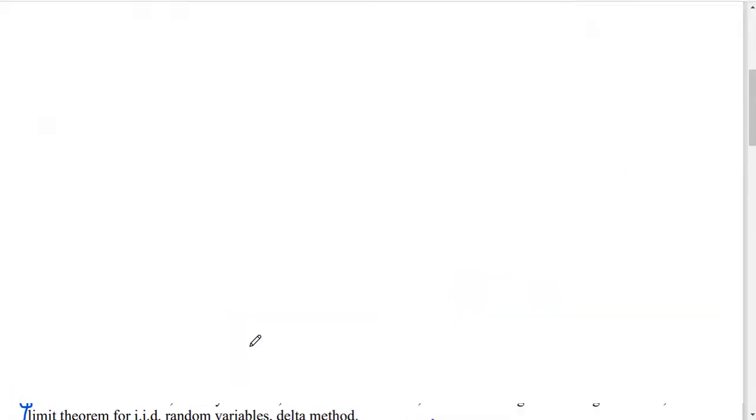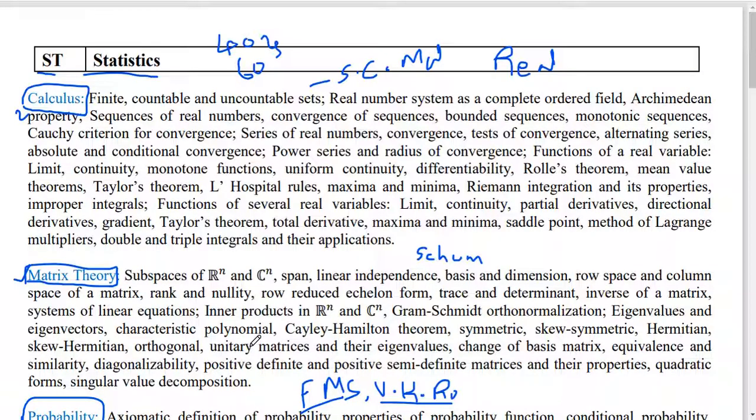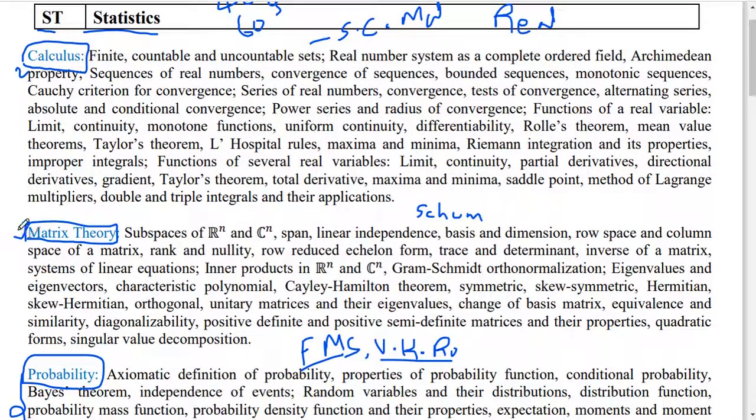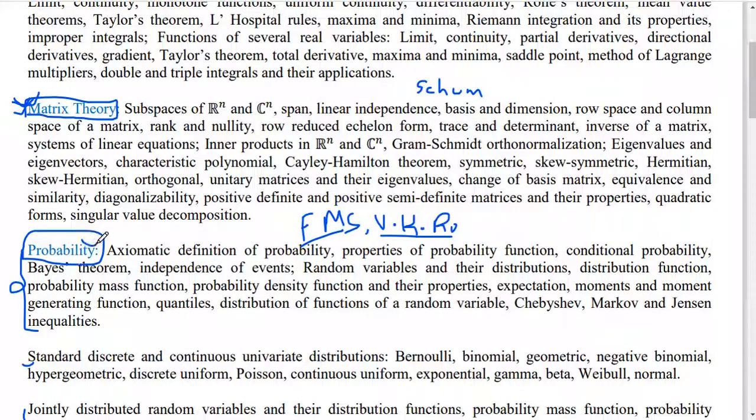Finally, as I am also preparing for GATE Statistics this time, I am sharing just my ideas. I also don't know how the question paper is prepared. Matrix theory is compulsory. Calculus you can also read up to a point, but it is sometimes difficult. Then probability also, I think from previous year papers nearly 5 questions will come.